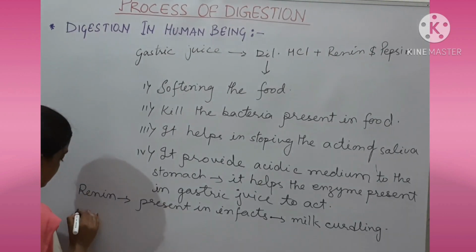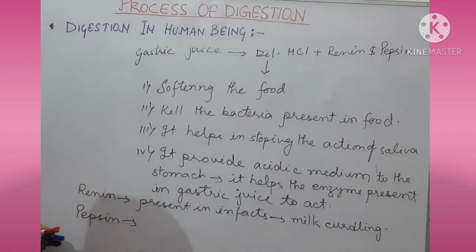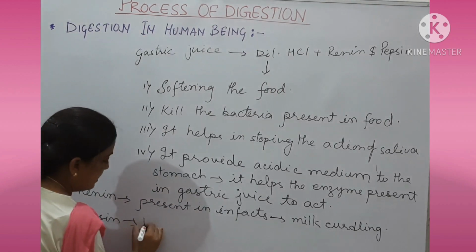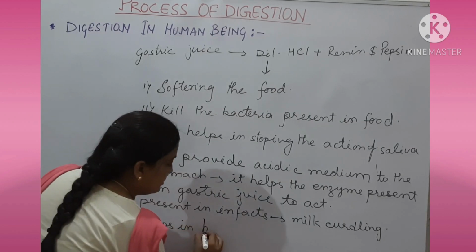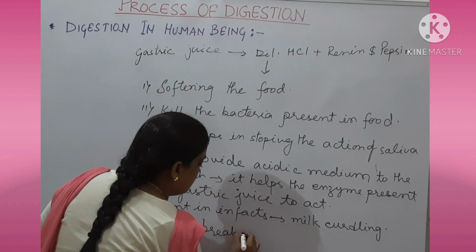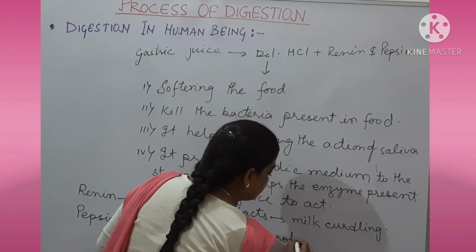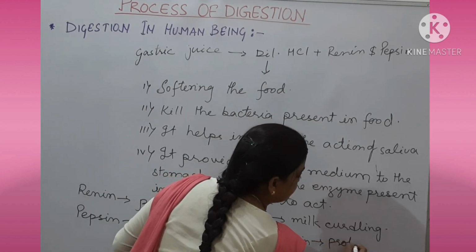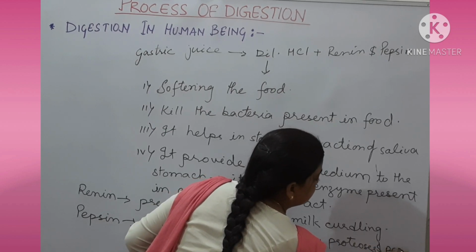And then the second one is pepsin. This pepsin works in young ones. It helps in breaking protein into proteoses and peptides.